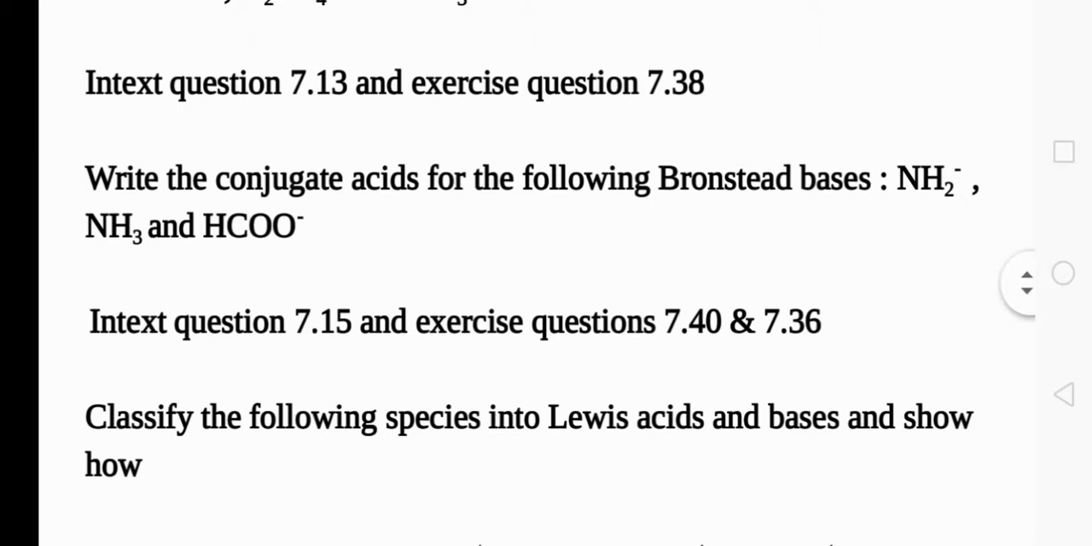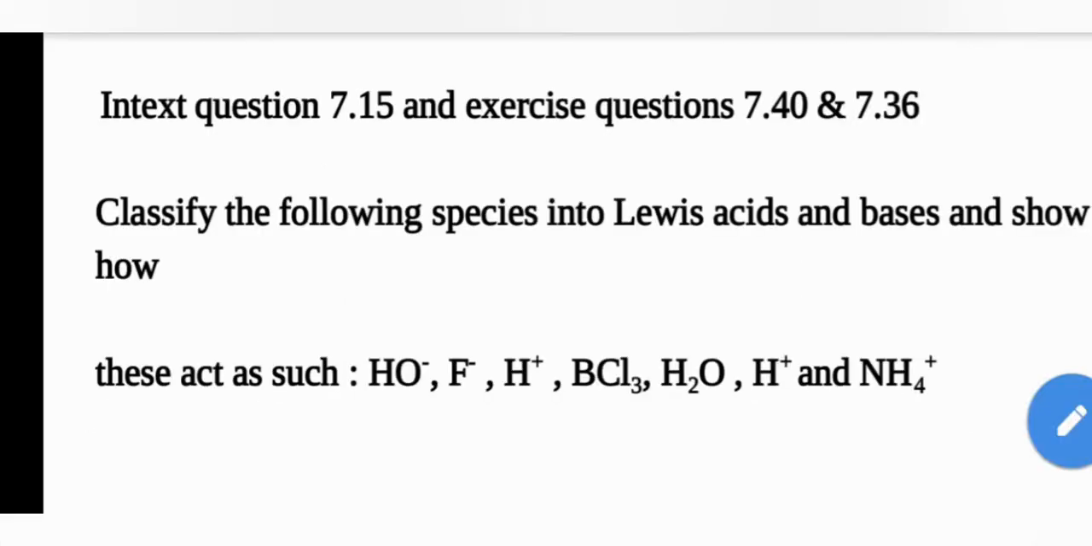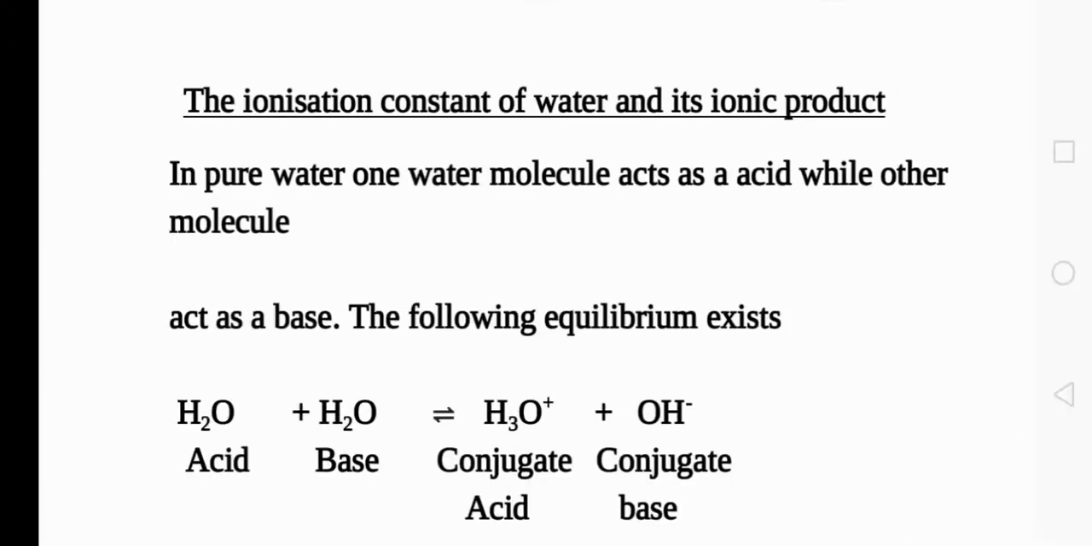Classify the following species into Lewis acids and bases and show how these act as such. The species given are HO minus, F minus, H plus, BCl3, H2O, H plus. Classify the following species into Lewis acids and bases. It is very simple: which is ready to donate a lone pair of electrons, or which is ready to accept a lone pair of electrons. According to that theory, we can classify the species into Lewis acids and bases. So they've given 7 species.